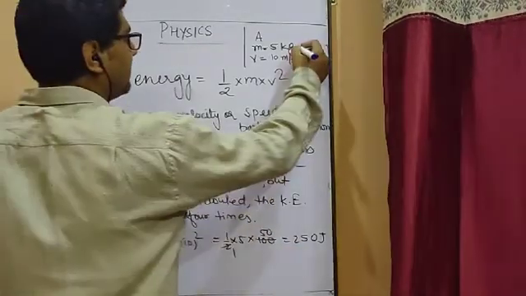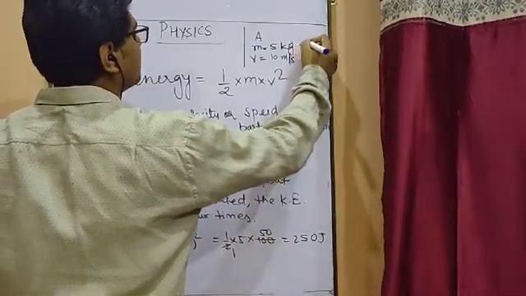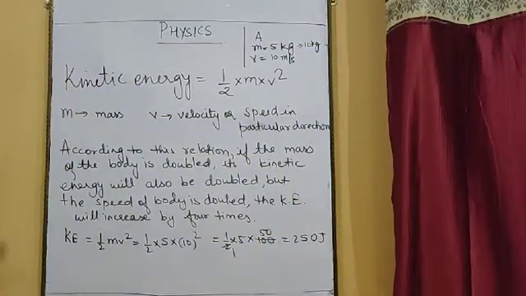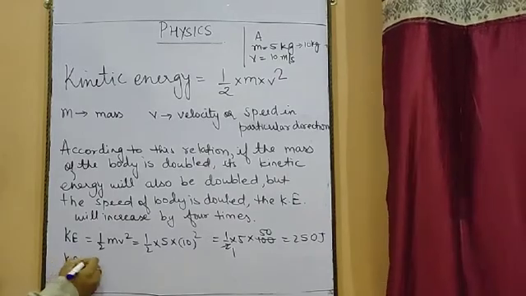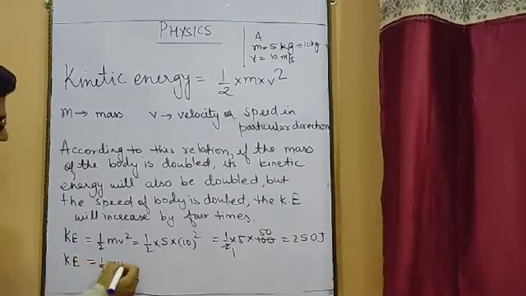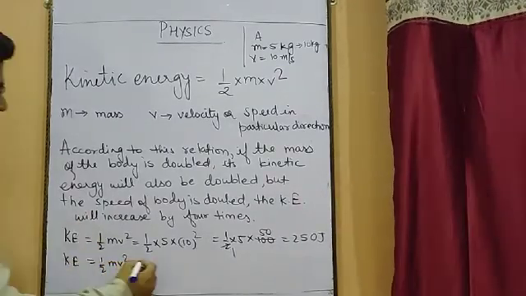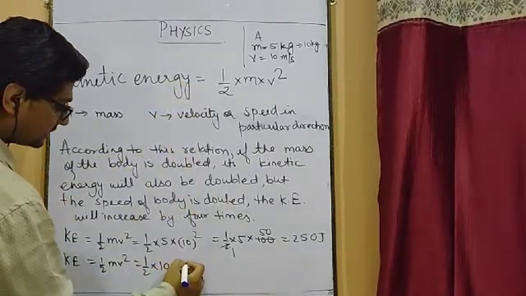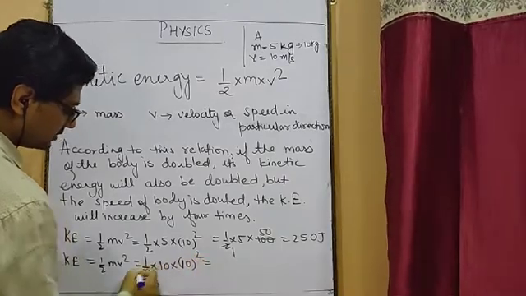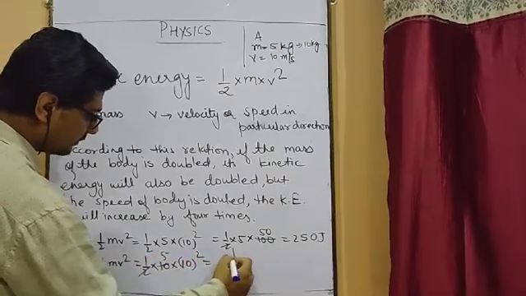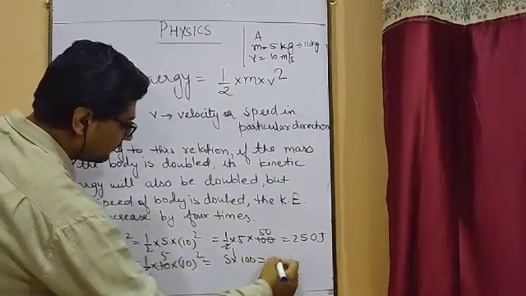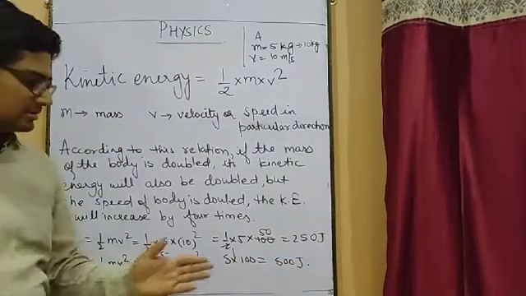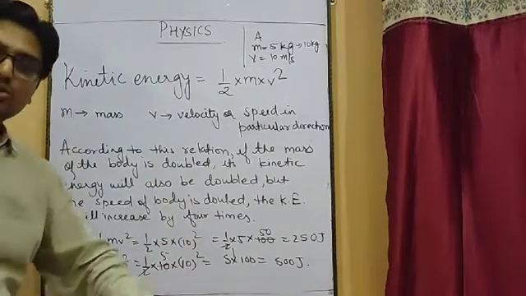But suppose the mass of the body has been doubled, let us say now it will become 10 kg, but the velocity will remain the same. In that situation, let us see how much is the kinetic energy. Half into, now the mass is 10 kg, but the velocity is still 10. 5s are 5 into 100, it will become 500 joules. As you have doubled the mass, the kinetic energy is also going to double.